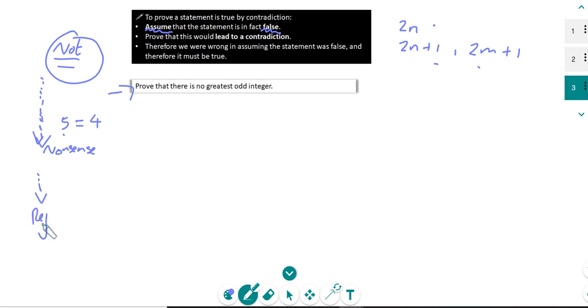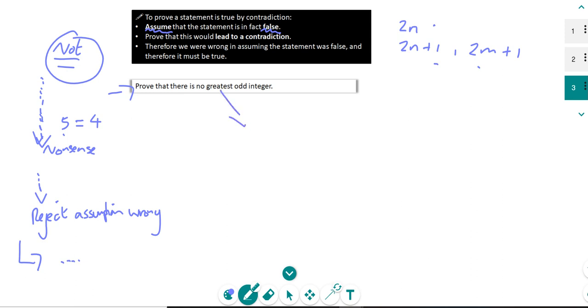So we're going to reject our assumption that it's wrong. Okay? So we're going to reject the assumption that it's wrong. And then we're going to say, well, if our assumption is wrong, then what they said must be correct. Okay? It's a bit abstract, but just roll with it for now, and it will make more sense later.